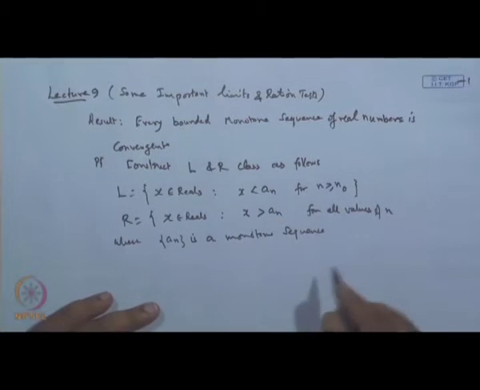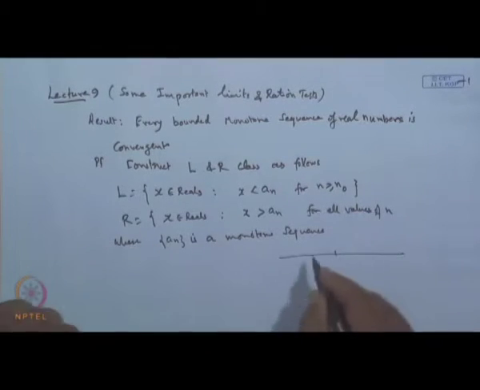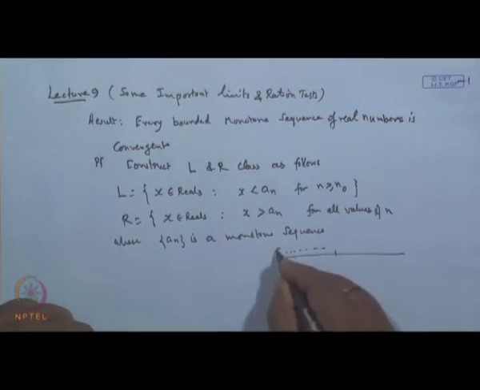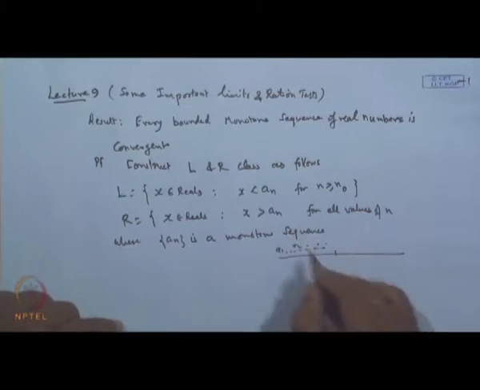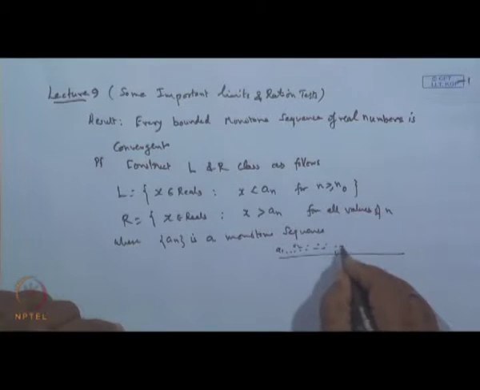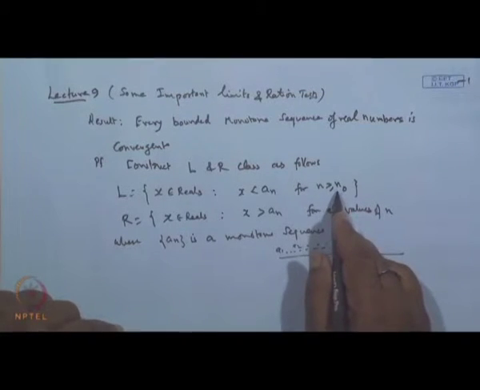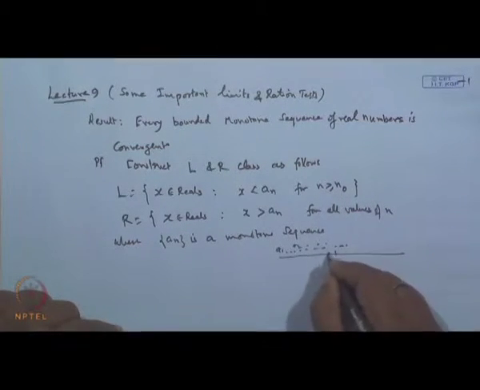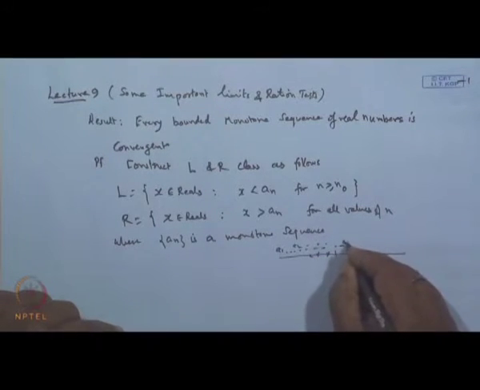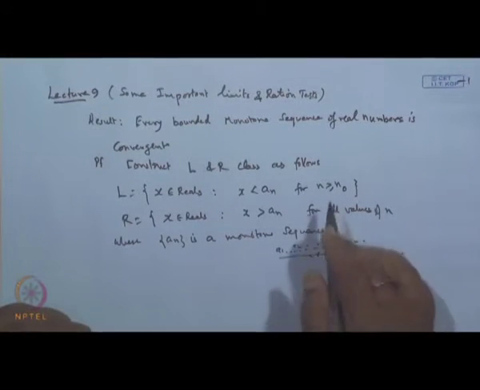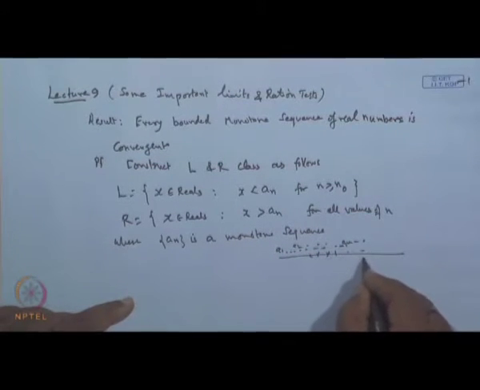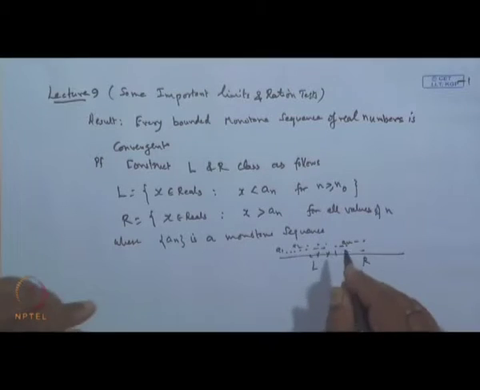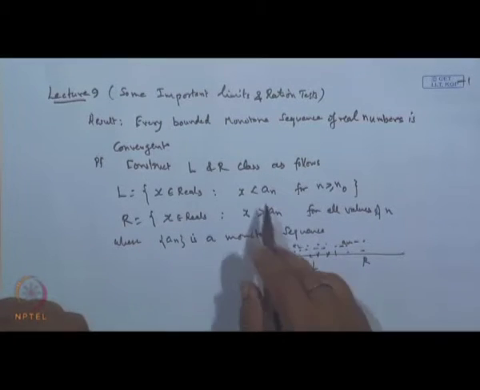When you take this, we get the numbers a1, a2, a_n, and so on. The set of those real numbers which are less than a_n for n greater than n naught goes in the lower class, and the set of those real numbers which are greater than a_n will be put in the upper class. So, it will converge from here.